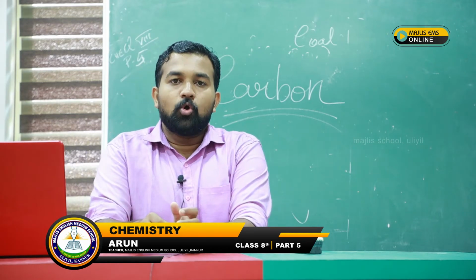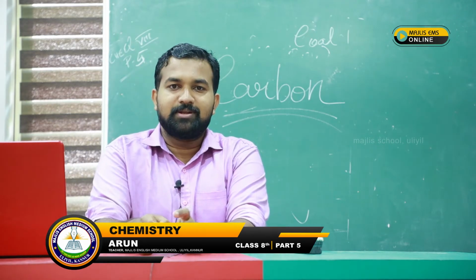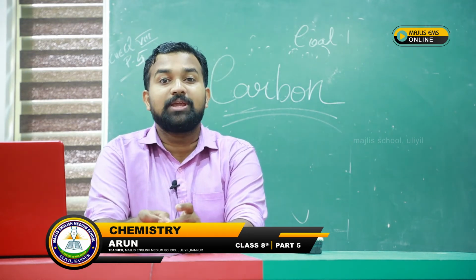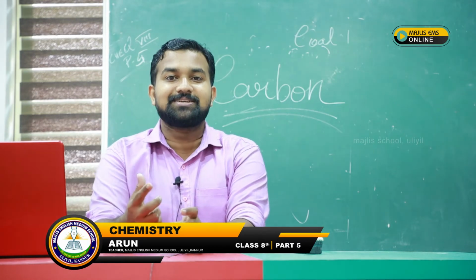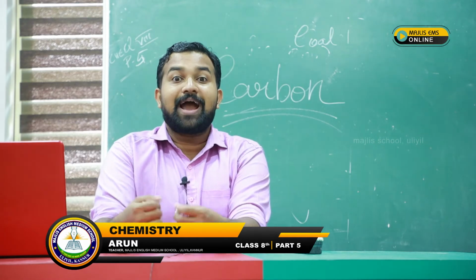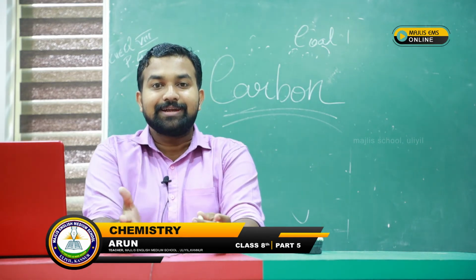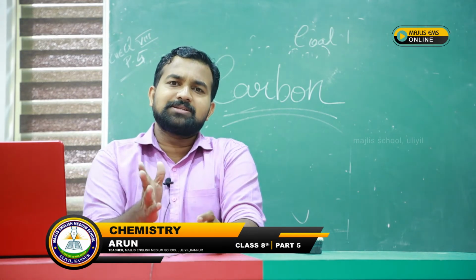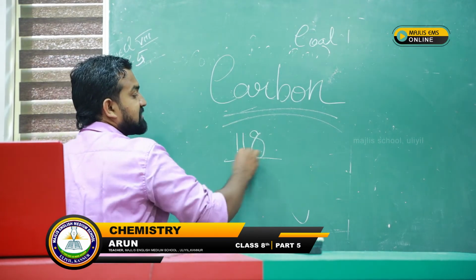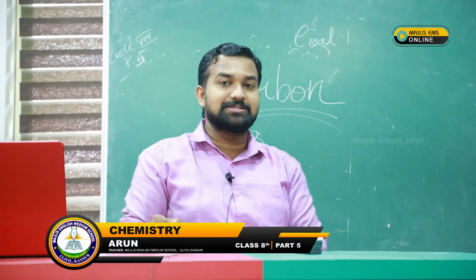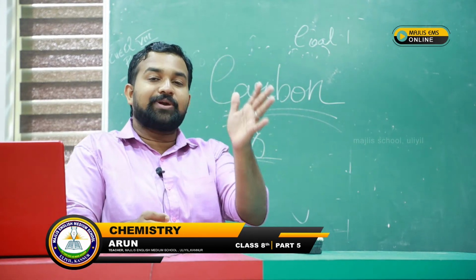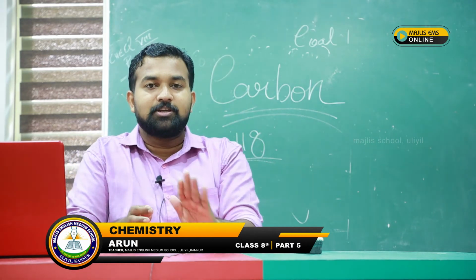Gold is a metal, it's an element. Silver is another element. Sodium, have you heard about sodium? Sodium is another element. Mercury, which is there inside the thermometer, is another element. Then comes potassium, iron, tin, lead. There are a lot of elements in the universe. There are 118 elements discovered till now, like hydrogen, oxygen, and nitrogen. Likewise, there are 118 elements in the universe.